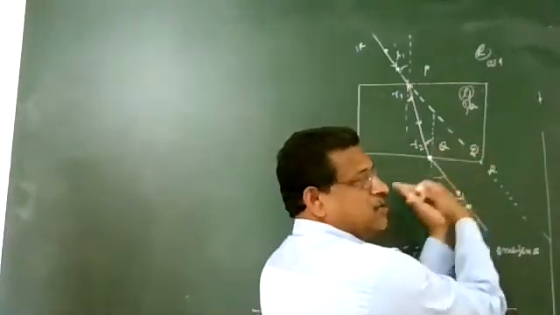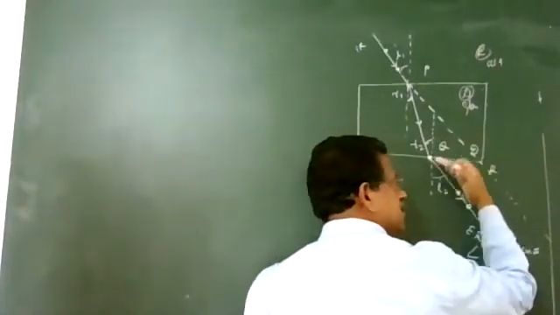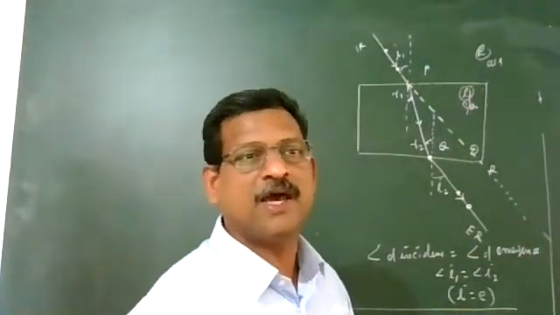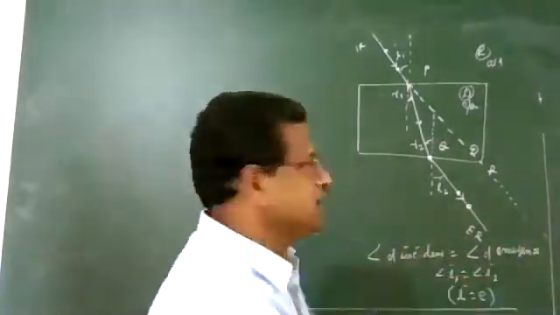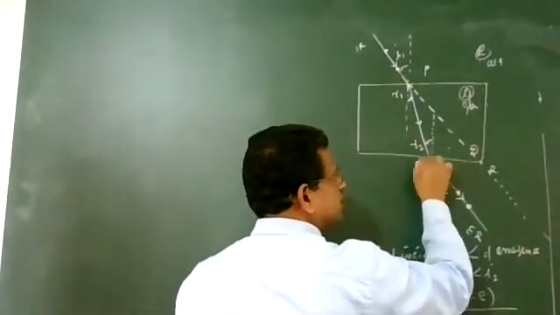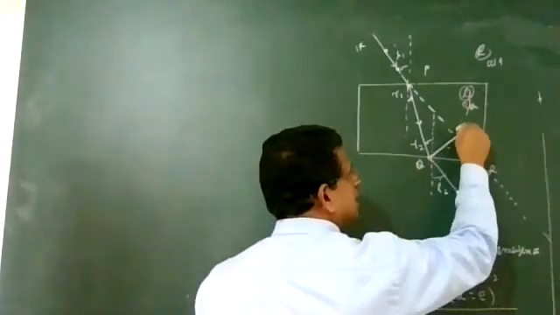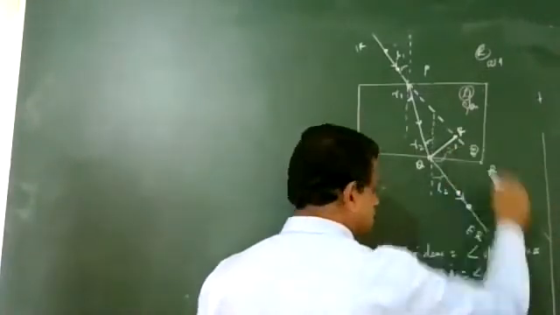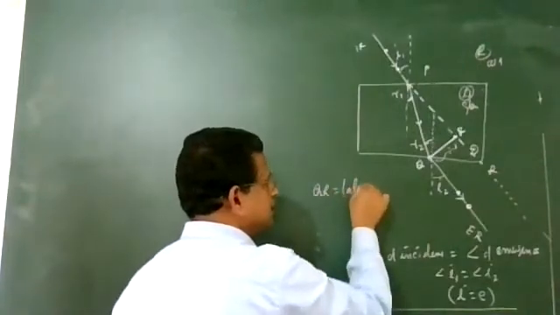This shifting from the initial direction is what we call lateral displacement. What is lateral displacement? From here to here, this point I am marking as Q and this as R. This perpendicular distance QR is called lateral displacement.